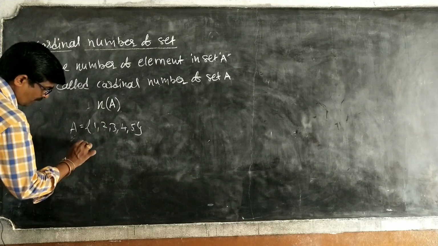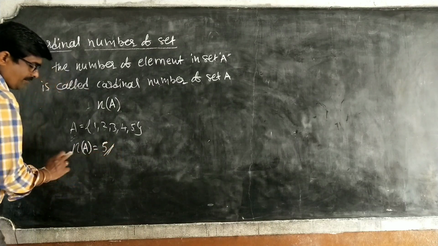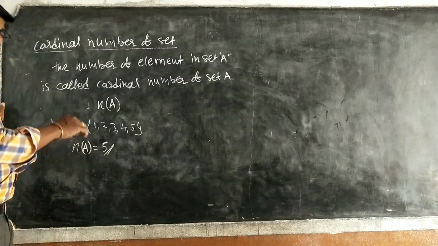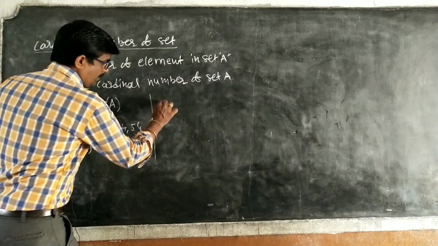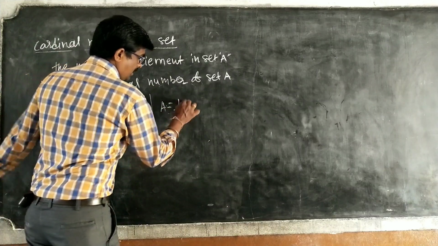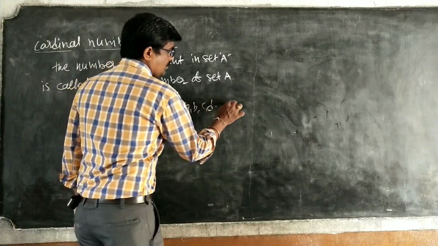Therefore, n of A, the cardinal number of A, is equal to 5. Cardinal number means number of elements. I will take another example. I am taking set A, B, C, D and so on up to Z.